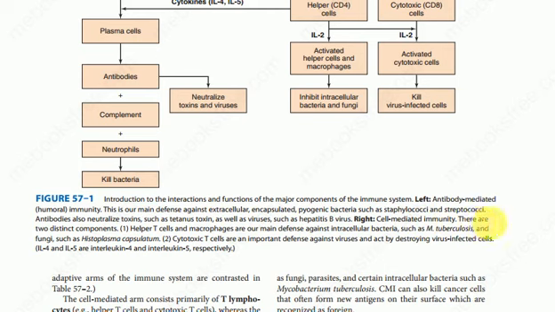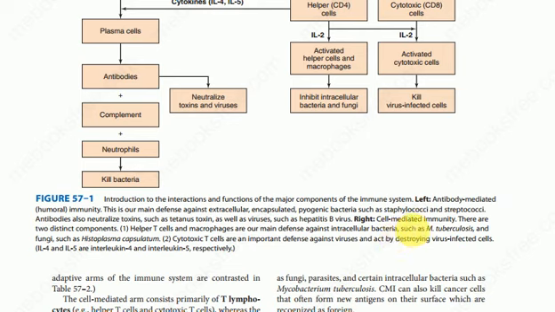Antibodies also neutralize toxins such as tetanus toxin, as well as viruses such as hepatitis B virus.